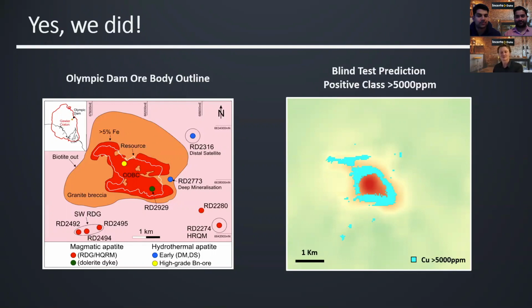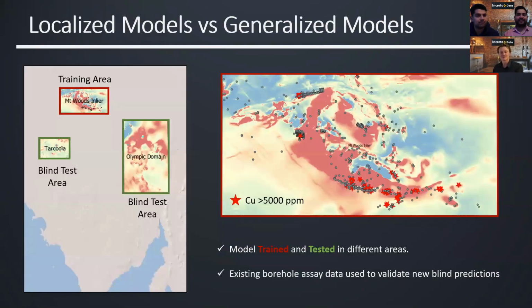So how did we do that? As we were interested in creating more accurate targets, we narrowed down our areas of interest. We trained our model with data from Mount Woods and then tested it in areas that the model has not seen before to prevent overfitting.